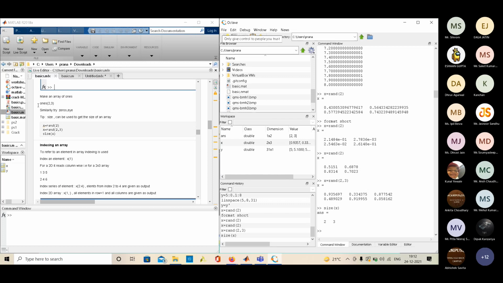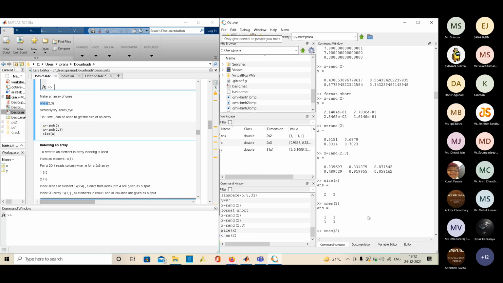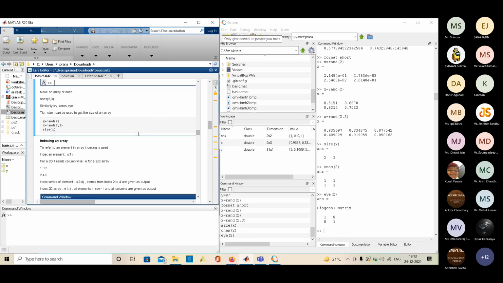There are other functions also. One is ones. It creates an array of all ones, like x cross x array of ones. There is one function, eye. It creates an identity matrix. These are very useful while coding.